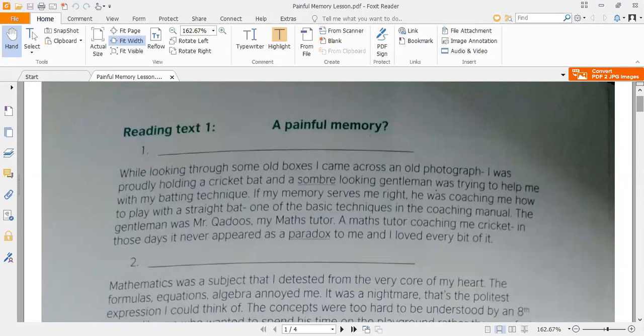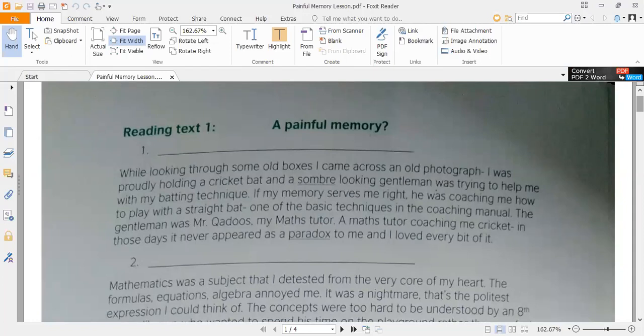So I'm going to start with the first paragraph, that is: While looking through some old boxes, I came across an old photograph. I was proudly holding a cricket bat and a somber, means serious, looking gentleman was trying to help me with my batting technique.